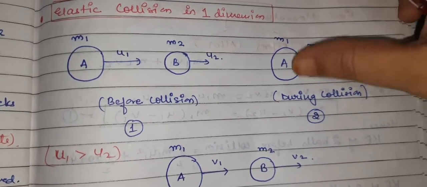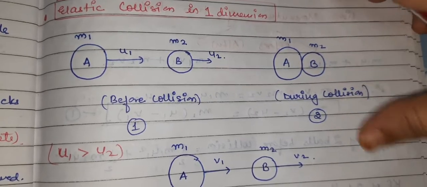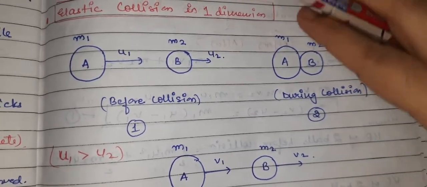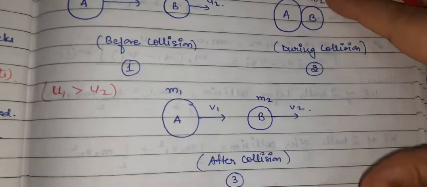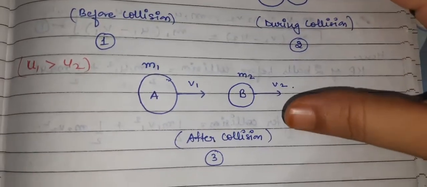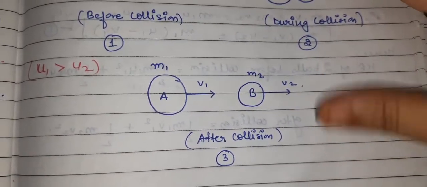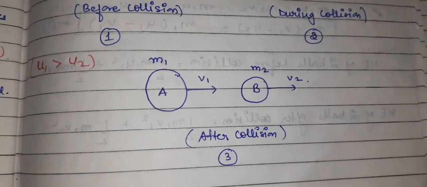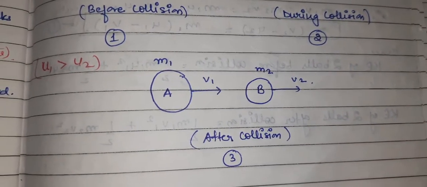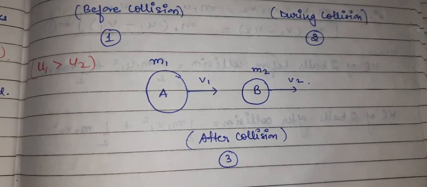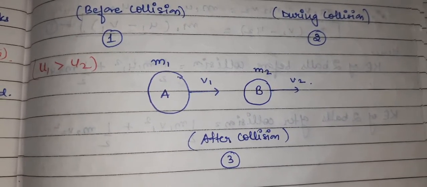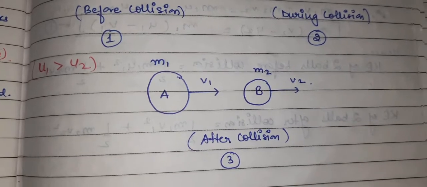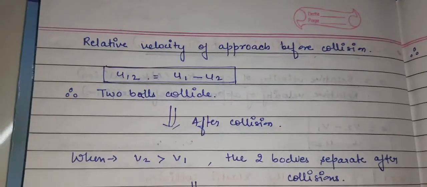During the collision, how does the visualization will look? Okay. And in the third diagram what we have drawn, how does the two bodies will start moving after the collision? Means the velocity of the two bodies will change. Let us take the velocity of the first body as v1 and the second body as v2 after the collision, and there is no loss of the mass. As you can see, the mass remains the same.